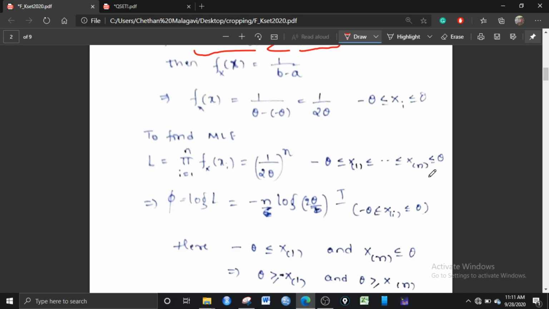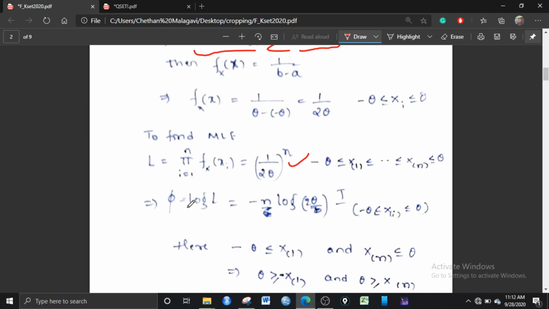To find the MLE, what we usually do is maximize the likelihood. For what value of theta is this going to be maximized, that is the MLE. So first of all we are going to take the likelihood. What is likelihood? You make the product for i from 1 to n of f of xi. After taking the product, it is 1 upon 2 theta to the power n, because it is multiplied n times, and minus theta is less than x1. Here x1, x2, so on up to xn, these are the order statistics.